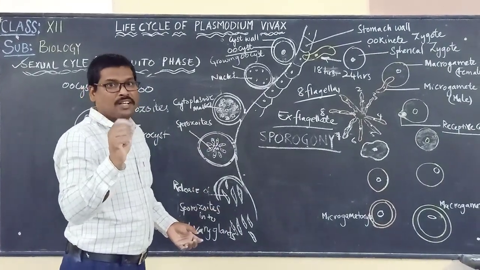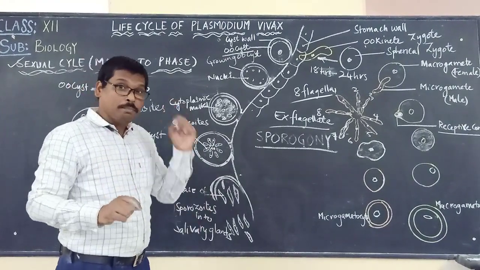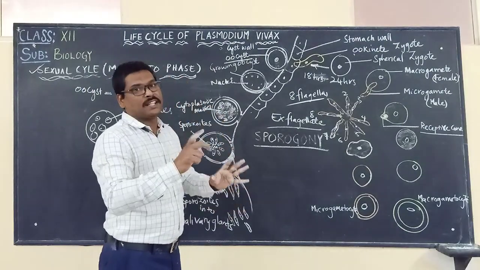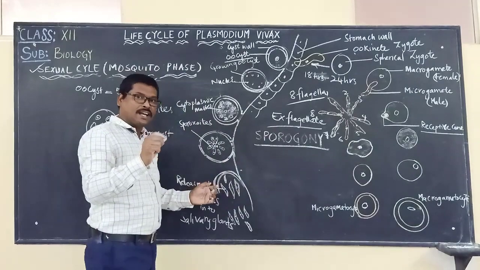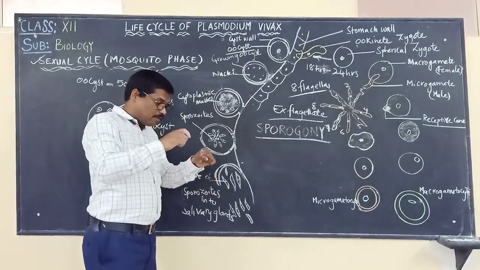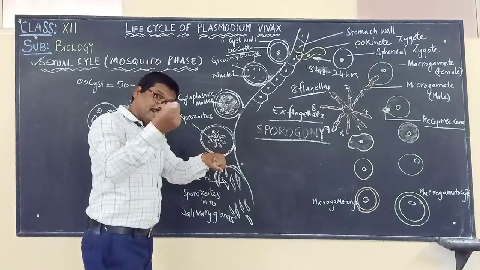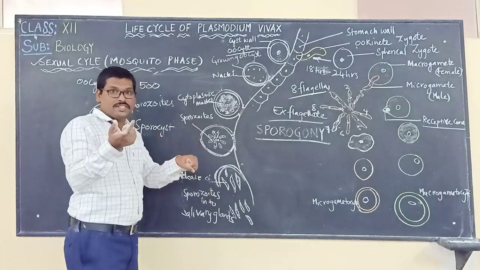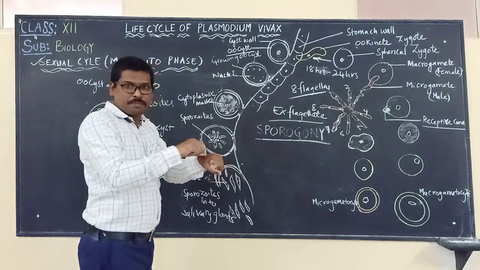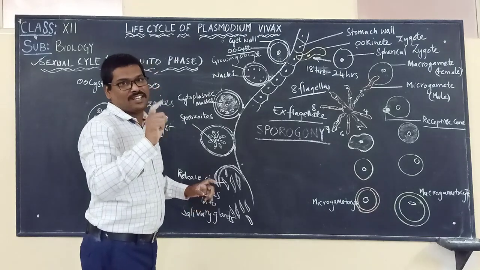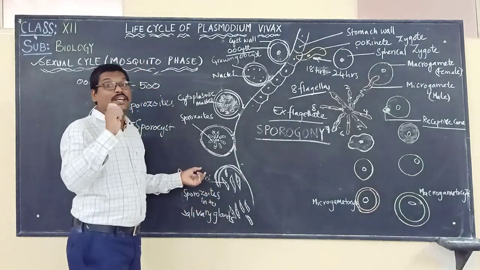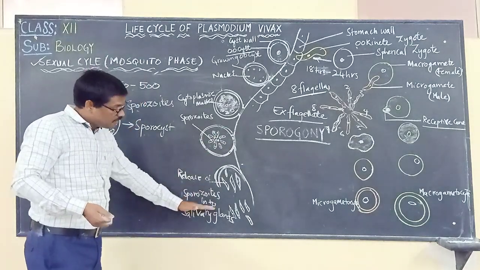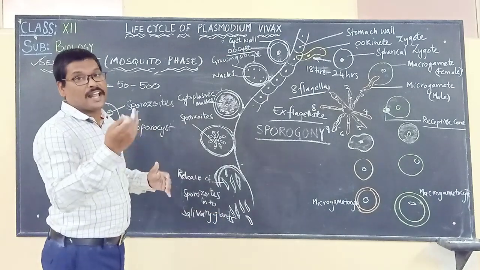Please make note of another point: these sporozoites will not be present only in the salivary glands of the mosquito. They are also present in other organs of the mosquito. But here it is from the salivary glands. As the mosquito bites us, along with its saliva it injects these sporozoites into our body. Already we studied, with one bite the female Anopheles mosquito can release 2000 sporozoites into the blood of a healthy person. So this is how the sporozoites enter into the salivary glands and are ready to infect a healthy person.